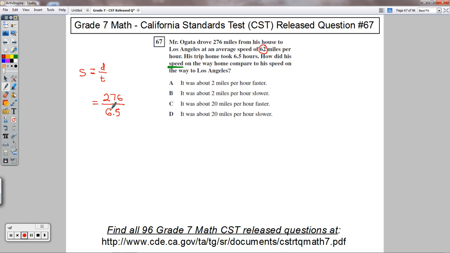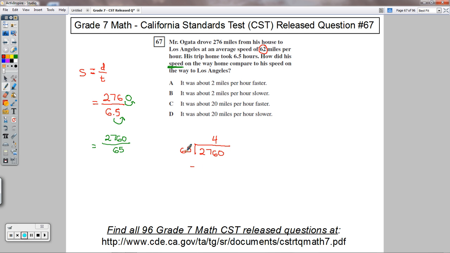And if I divide by a decimal, I can move the decimal the same number of spots to make it easier to think about. So this would be the same thing as 2760 divided by 65. So let's work out the long division on that and see what his speed actually was. 2760 divided by 65. 65 won't go into 2, won't go into 27, but it will go into 276. Looks like that'd be 4 times.